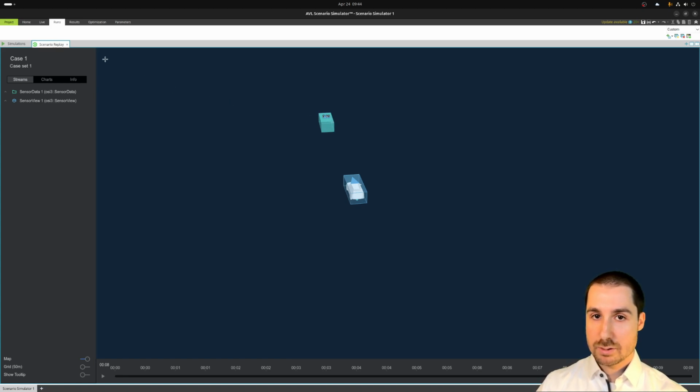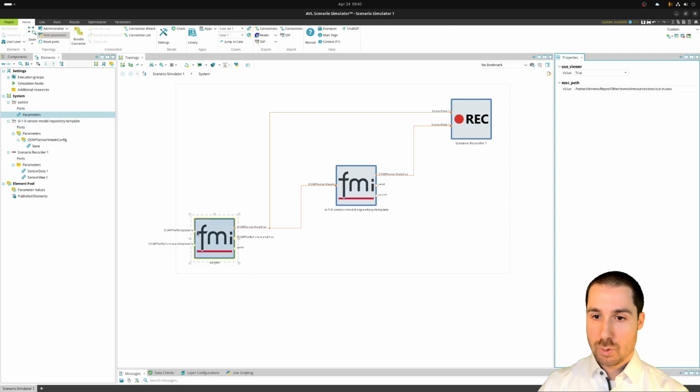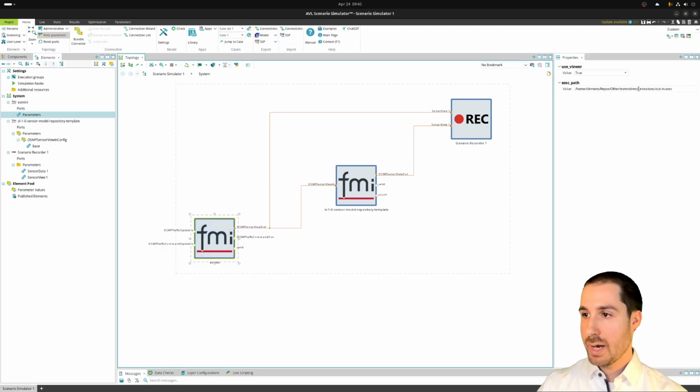Now let's go back to how that was actually defined. So how does ESMini as a scenario player know that that's the scenario that is to be simulated? And if you remember, we set as a parameter a path to an OpenSCENARIO file. XOSC stands for ASAM OpenX Standard OpenSCENARIO. And let's actually have a look into that file.